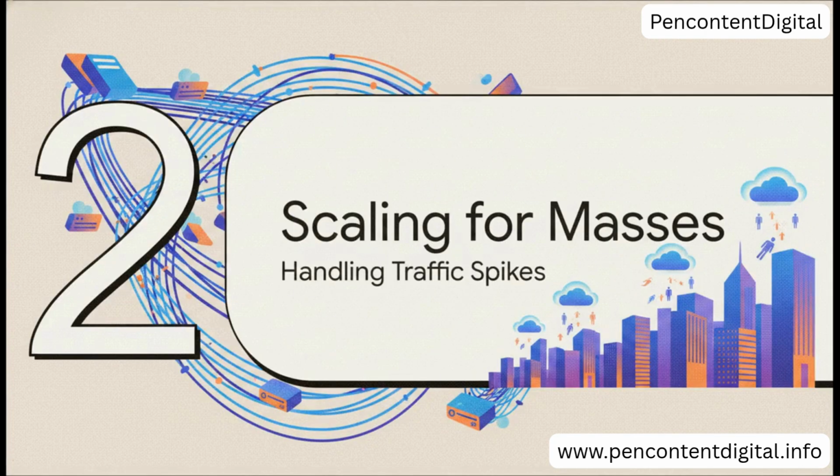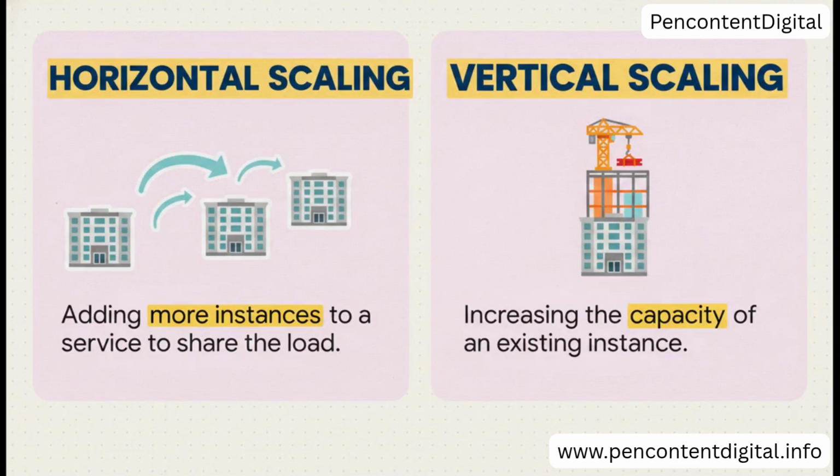Section 2. Scaling for the masses. Because what happens when our building suddenly needs to accommodate a massive influx of new tenants? This is where the cloud truly shines. When you hit a growth spurt, you basically have two choices. You can scale vertically, which means pumping more power, like CPU or memory, into your existing server. It's kind of like adding more floors to an already tall tower.